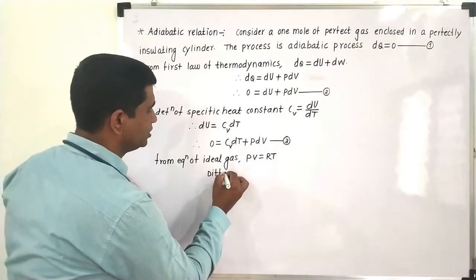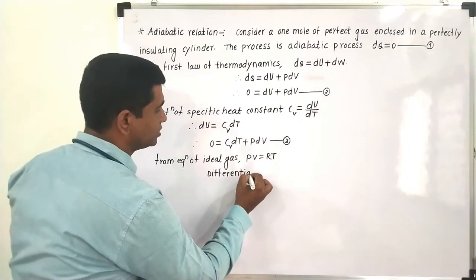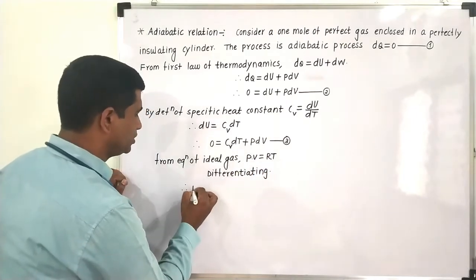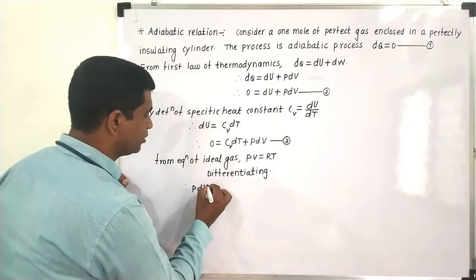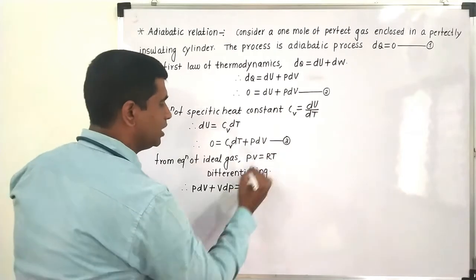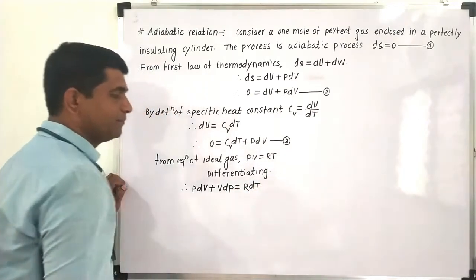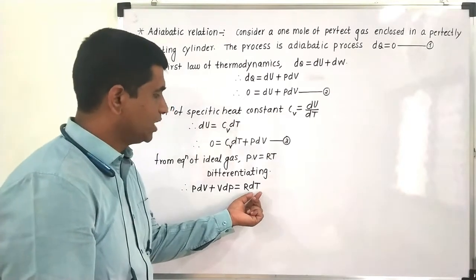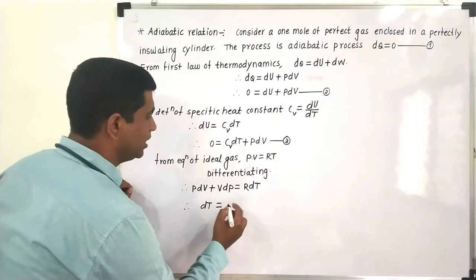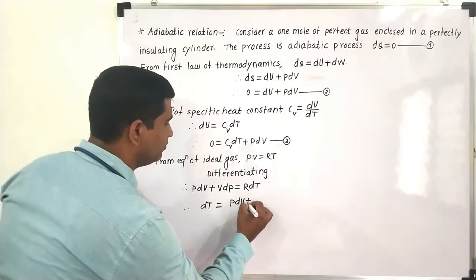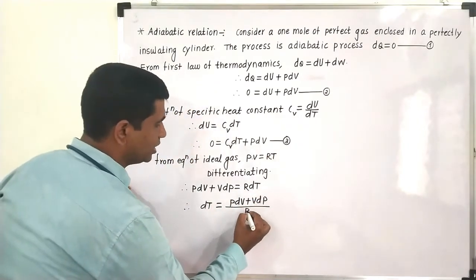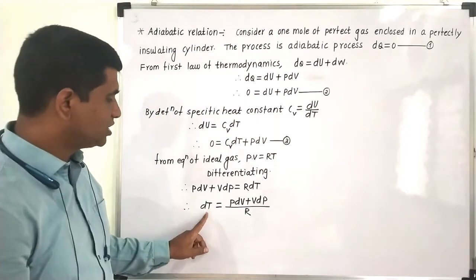what I'll get, it is a product of two quantities, so I have to apply the product rule, which states first constant into derivative of second, that is dV, plus second constant into derivative of first, which will be dP, equals R into dT. From this expression I'll try to calculate the value of dT. It will come out to be P dV plus V dP divided by R, as I am transferring this R to this side. Okay, so this is the value of dT.